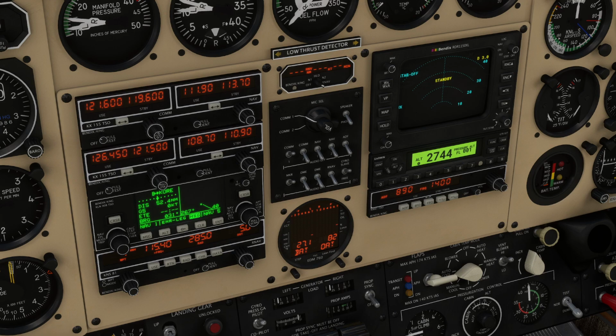Taxi to runway 2 via Alpha. Squawk today will be 2744. We'll contact tower on 119.6 when ready, Red 6-4.